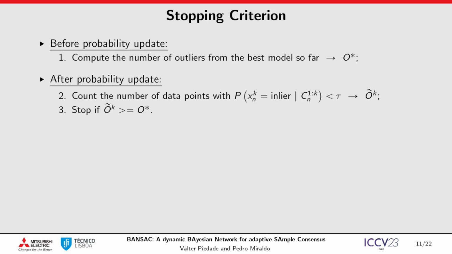We also want to use the updated probabilities to define a stopping criterion. The first step is to count how many outliers the current best model has before updating the probabilities. Then, after the update, we check how many data points have a probability below a certain threshold. We consider that points with probability below the threshold will not be sampled in the next iteration. Finally, if the number of outliers from the threshold is bigger than the number of outliers from the current model, we stop the estimation in the next iteration, because we most likely will only sample inliers.